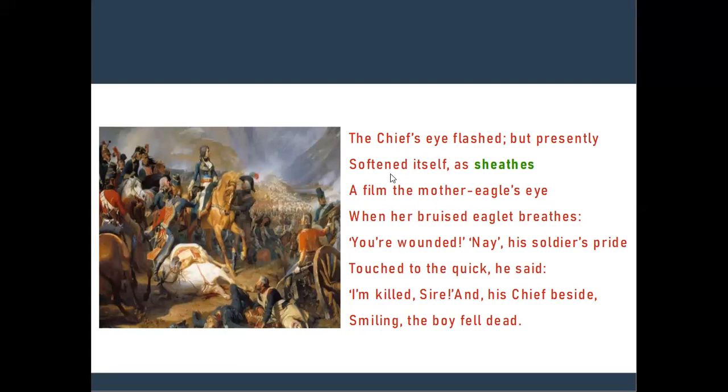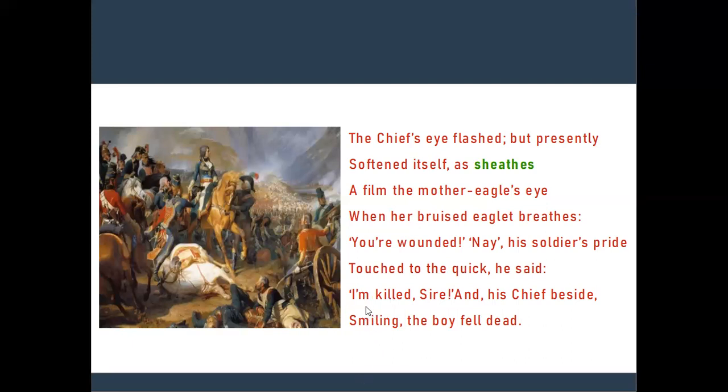This stanza represents, listen carefully, that his eyes softened when he saw that the soldier was severely wounded. The French general Napoleon is compared to the mother eagle in the above lines. On seeing the wounded soldier, the feelings of Napoleon were just like those of the mother eagle who becomes sad when she finds her young ones badly bruised on the verge of death.